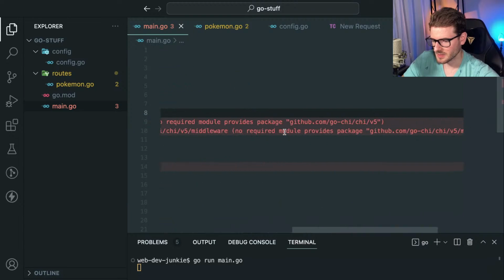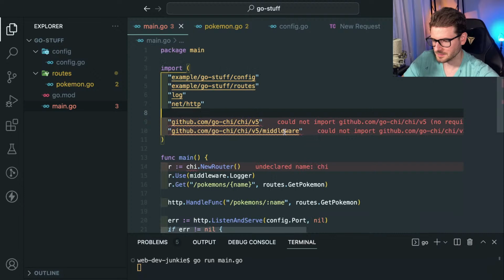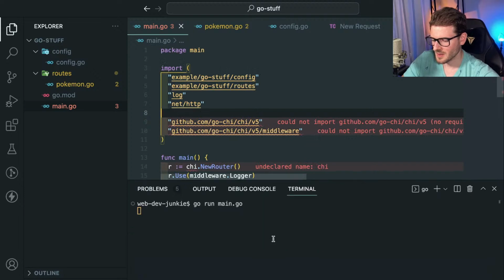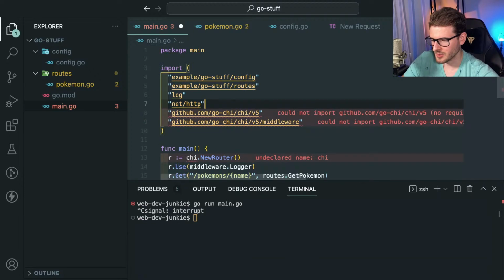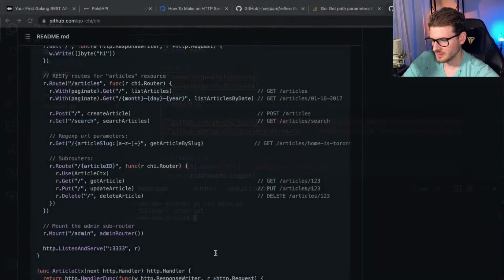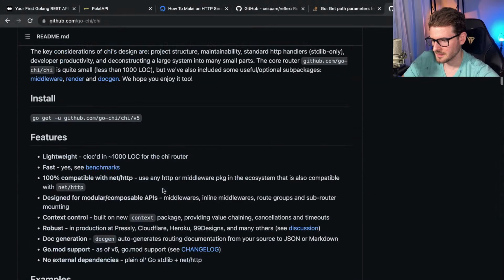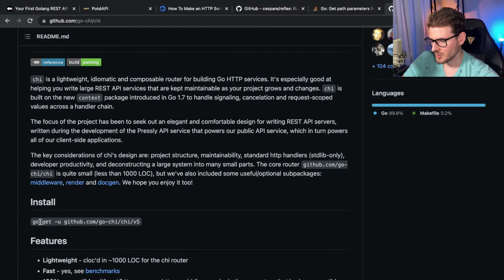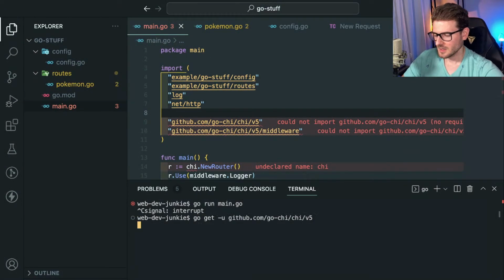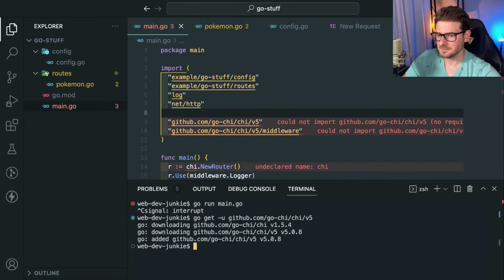Do not import this. No required module. What is the command to have Go import this stuff? I don't even remember at this point. Go get. Is that how you do it? Is that kind of like an npm install?